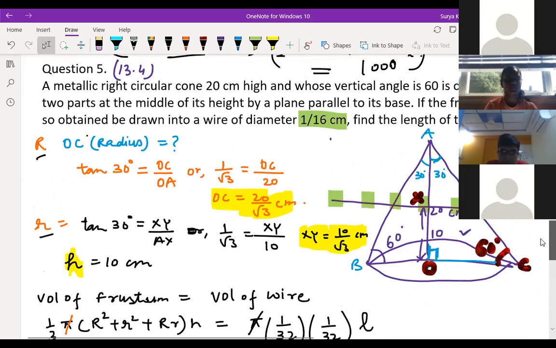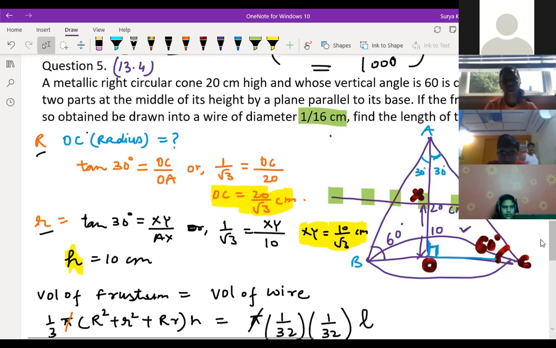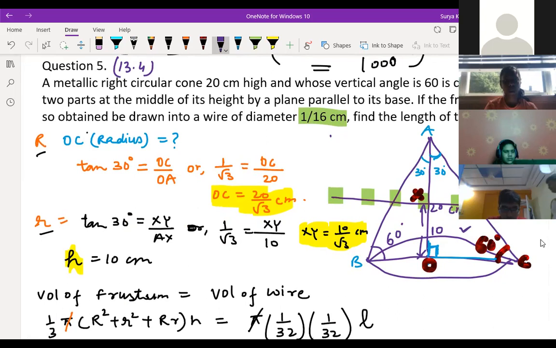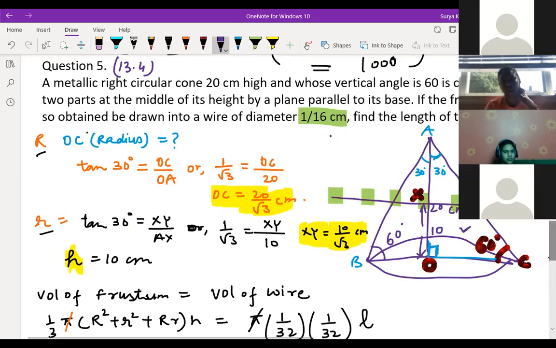Hemant, it's clear today; that day you were having doubt. Now I understand where you are feeling difficulty, because here we have to use trigonometry also to find the radius R1 and R2.